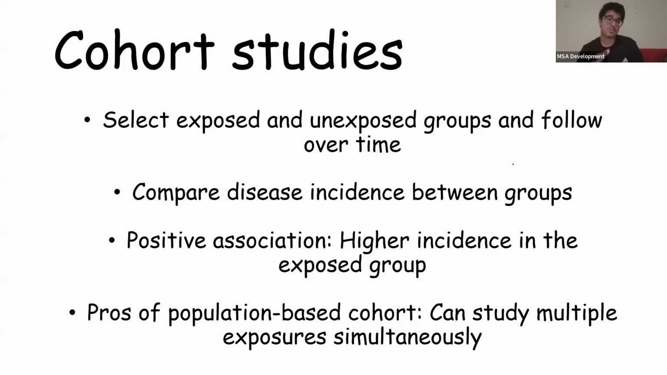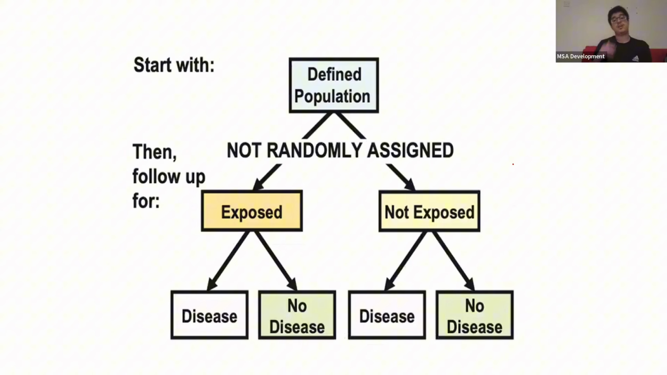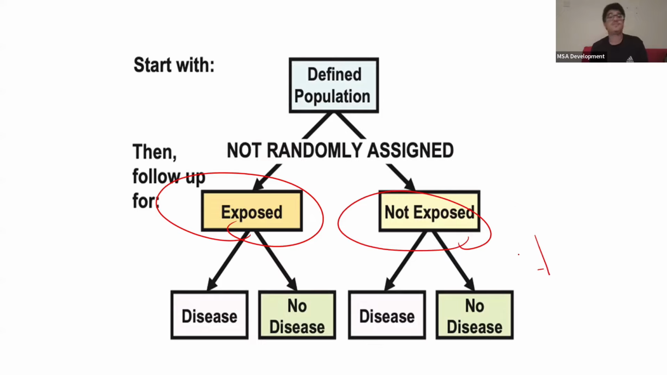Now, the pros of the population-based cohort is that you can study multiple exposures simultaneously. So you can study smoking, you can study cholesterol, all at once. You can see whether or not it's a risk factor for specific diseases. Okay? Now, this is how it looks like. We have a defined population. We see people who are exposed, not exposed, and then we see if they get the disease or not. Okay, we follow up.